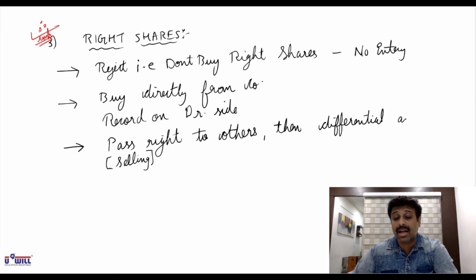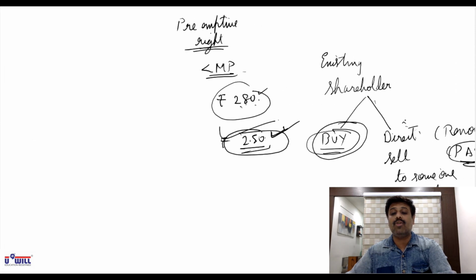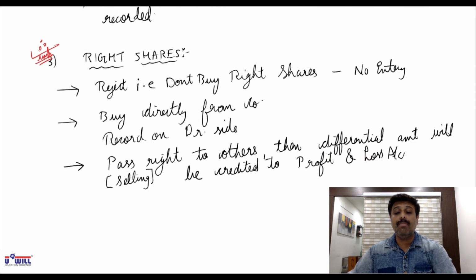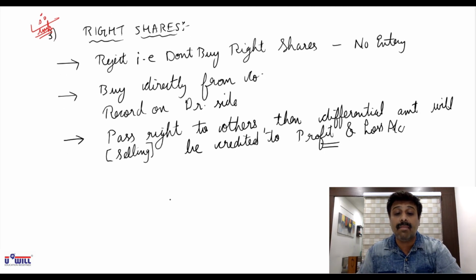That differential amount will be credited to profit and loss account. Directly you will credit that to profit and loss account, being your income, because you are directly earning that 10 rupees in between. So that 10 rupees you'll consider as your income and credit directly to profit and loss account. It means no entry will come in the investment account we are making. Directly in your business, profit and loss account, balance sheet, what you make profit and loss, there itself you will credit that amount. Okay.